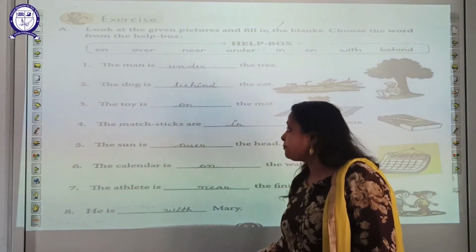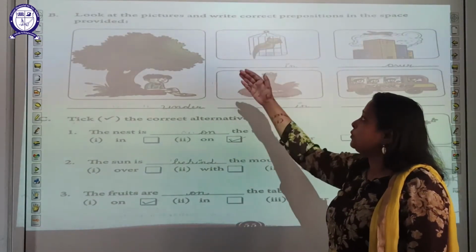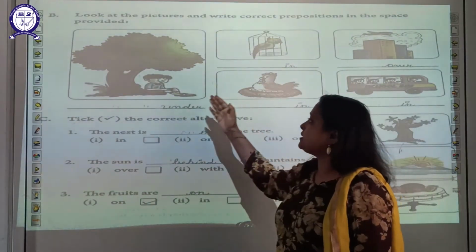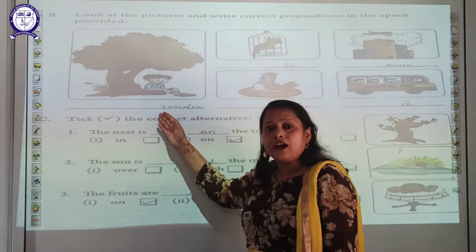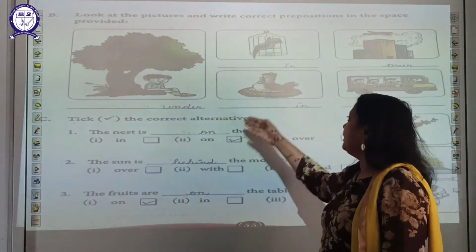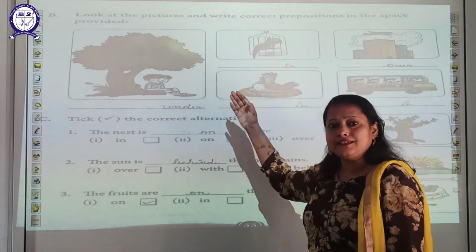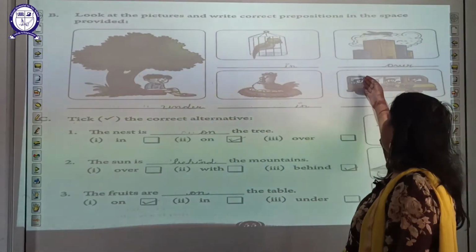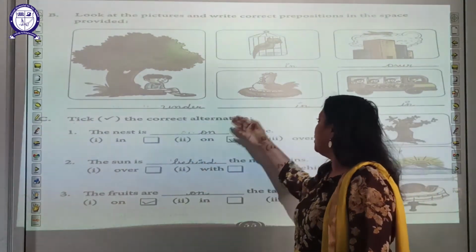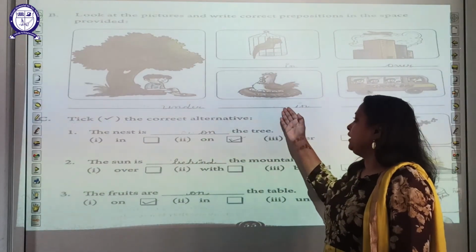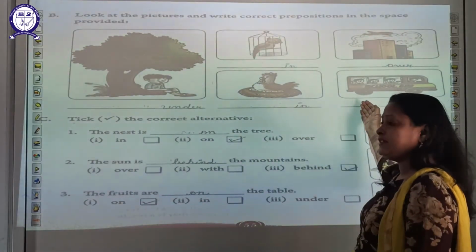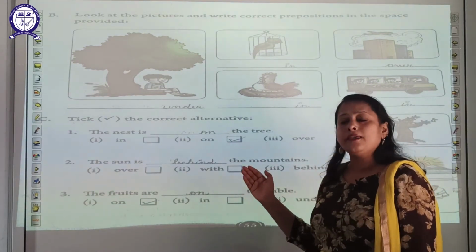He is with Mary. Now look at the pictures and write the correct preposition in the space provided. Students, under, because the boy is sitting under the tree. In this, in, the bird is in the cage, and this is over, the aeroplane is over the building. Now in, okay, the bird lays eggs in the nest. Students are in the bus.